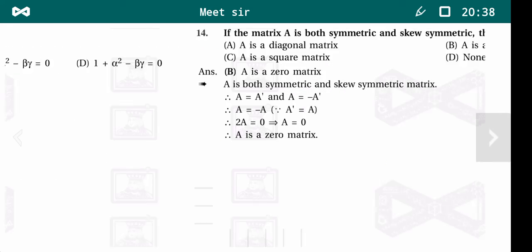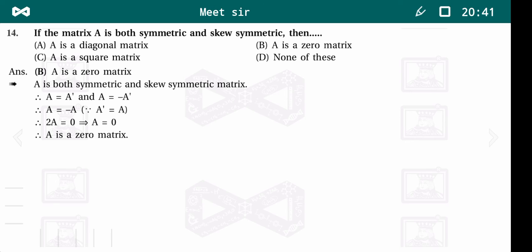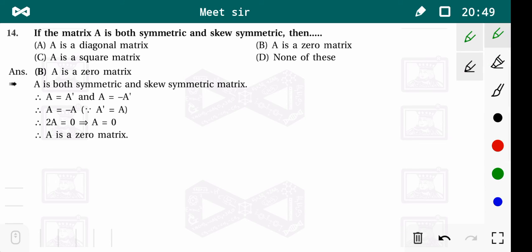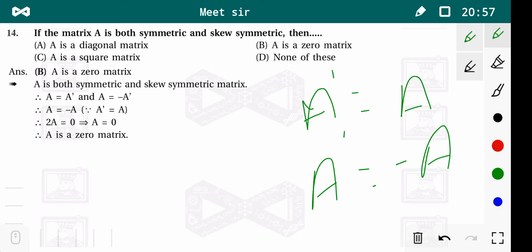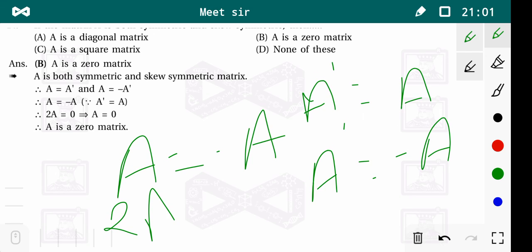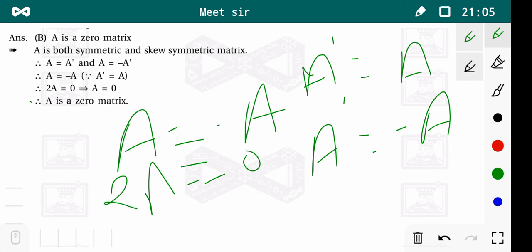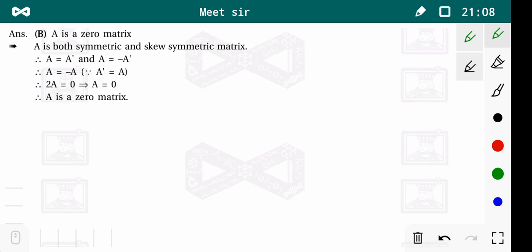The very next MCQ is, if a matrix is both symmetric and skew symmetric, then what happens? Now, if a matrix is symmetric, then A dash is equal to A, and if it is skew symmetric, that means A dash is equal to minus A. So A is equal to minus A, that means 2A is equal to 0 matrix, that means A is a 0 matrix. Clear?